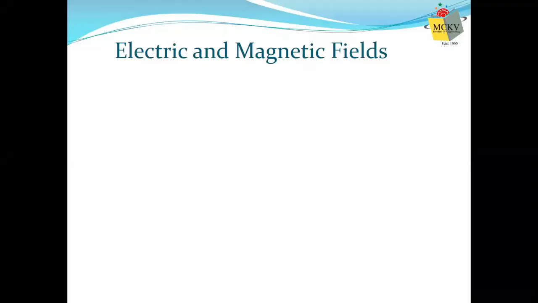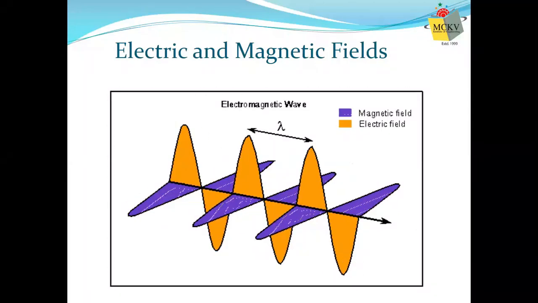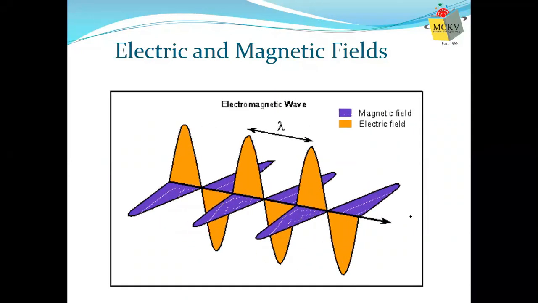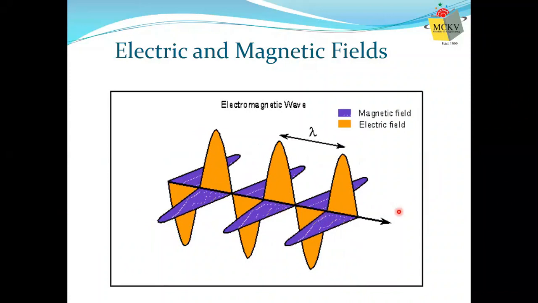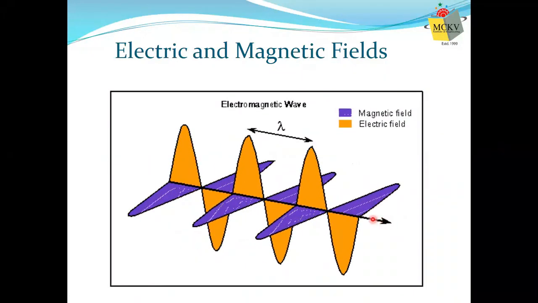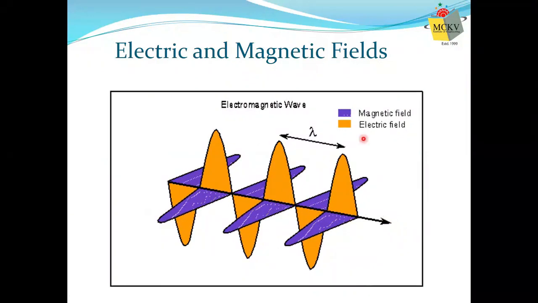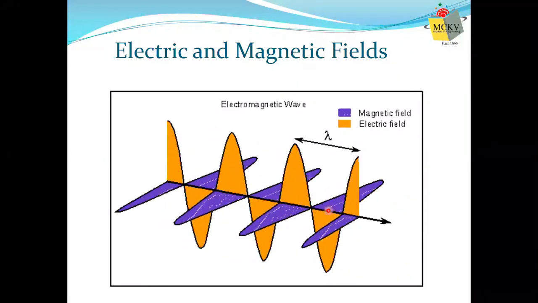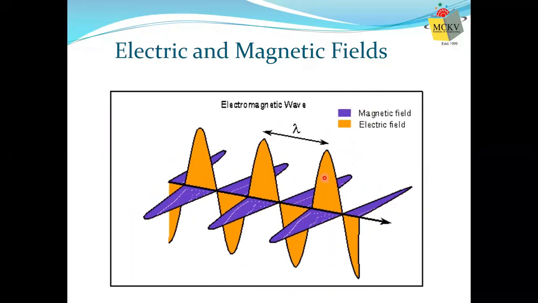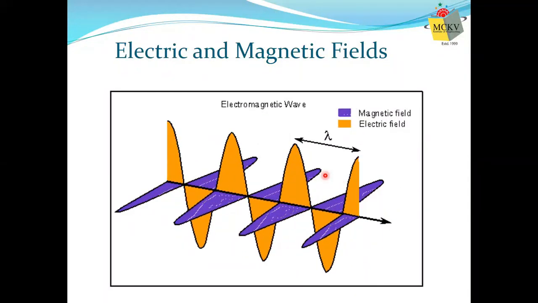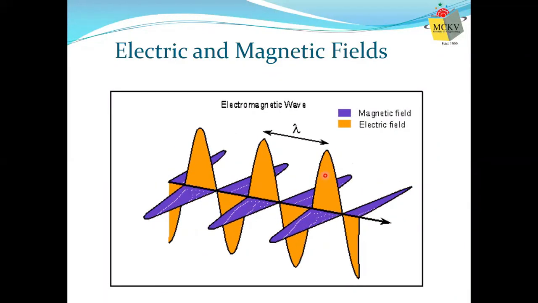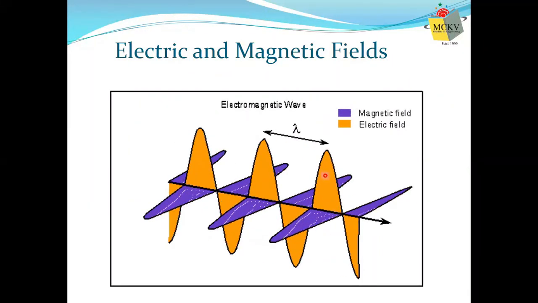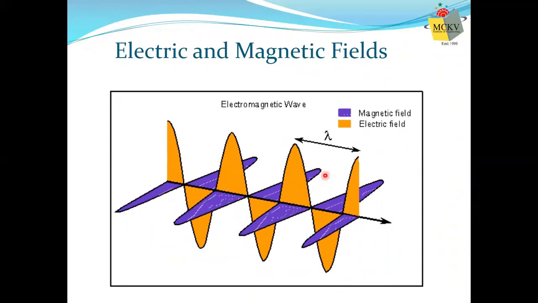And if we observe the animation, this is the direction along which the wave is actually propagating. You observe, this is the direction along which the wave is propagating. That means this is the direction of K. And electric field and magnetic field, you observe, are perpendicular to that direction of propagation. In fact, this electric field and magnetic field are perpendicular to each other also. We have observed that each of these electric field and magnetic field has some amplitude and has a phase.